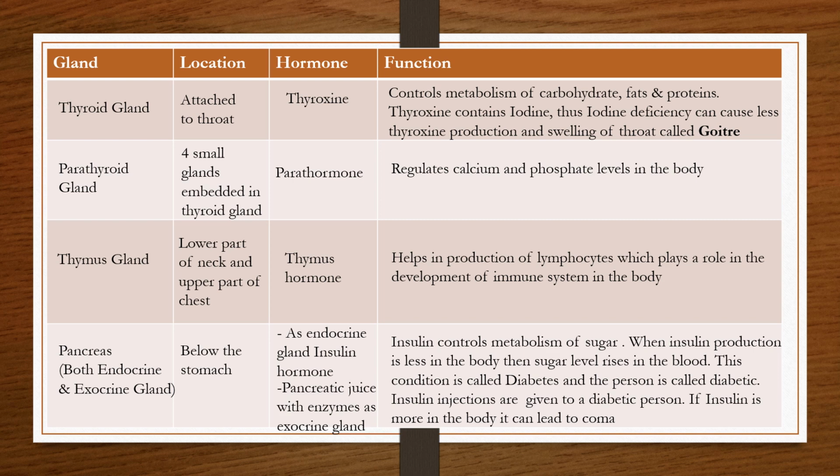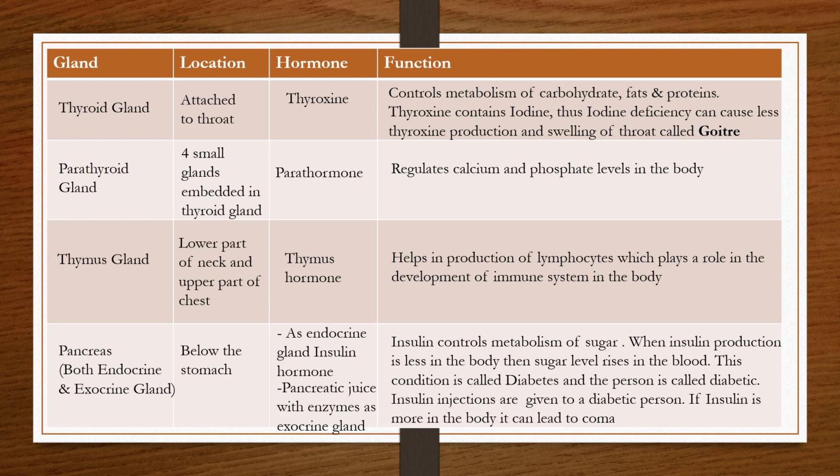called insulin. Now, many of us would have heard about people or met people who have a sugar problem, they say, which is diabetes. So, insulin controls the metabolism of sugar, and when insulin production is less in the body, then the sugar levels rise because the metabolism of sugar is not happening properly.